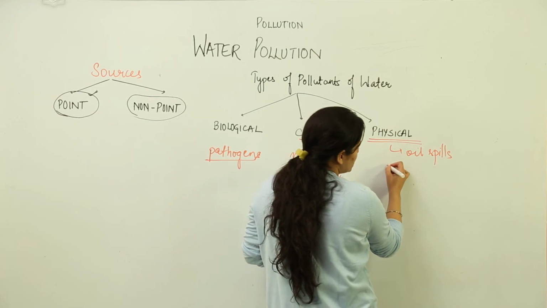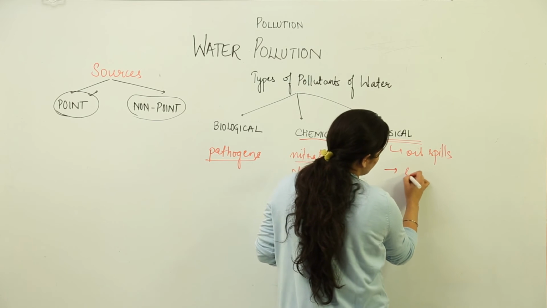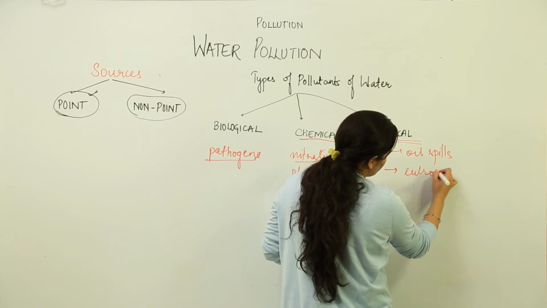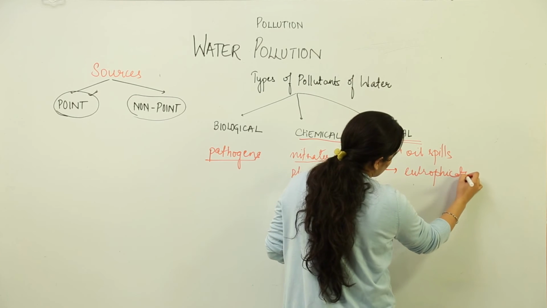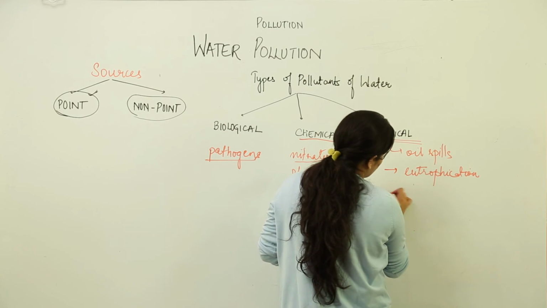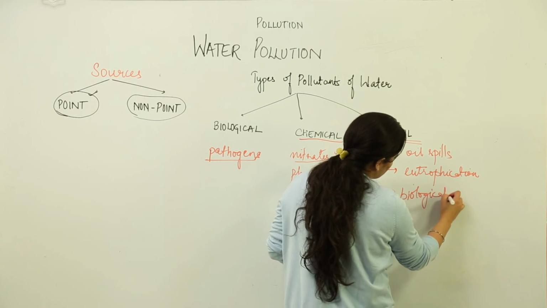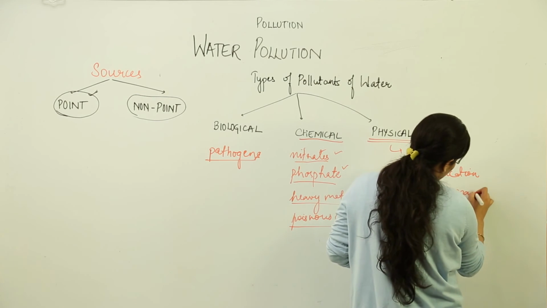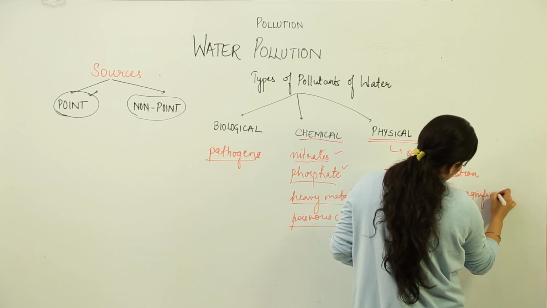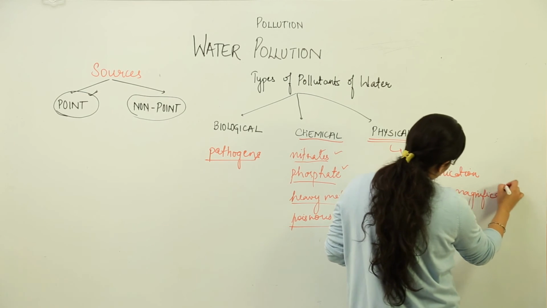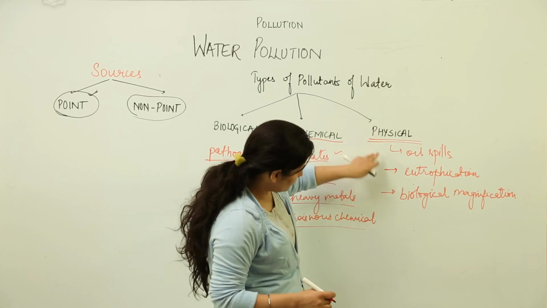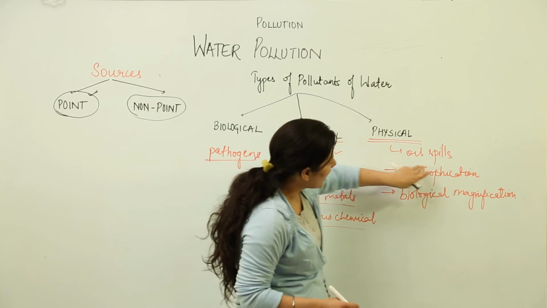So we have oil spills, otherwise we have eutrophication, we have biological magnification, which are studied under physical water pollution, but they are not actually pollutants.